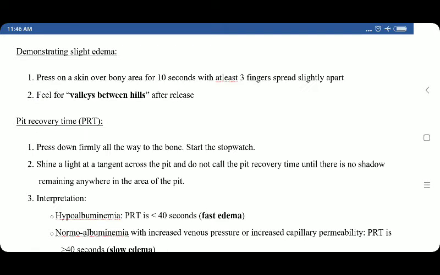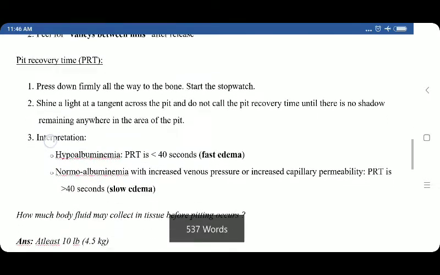Demonstrating slight edema: press on the skin over a bony area for 10 seconds with at least 3 fingers spread slightly apart. Feel for valleys between hills after release.